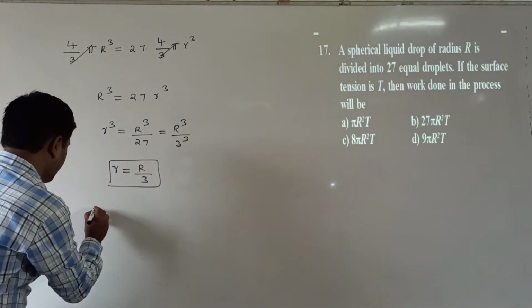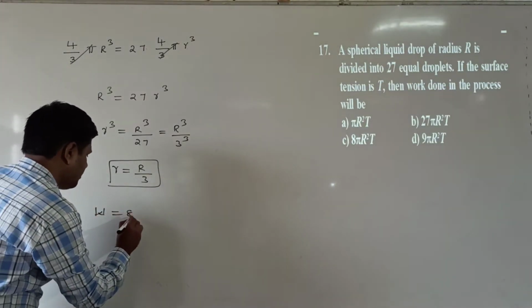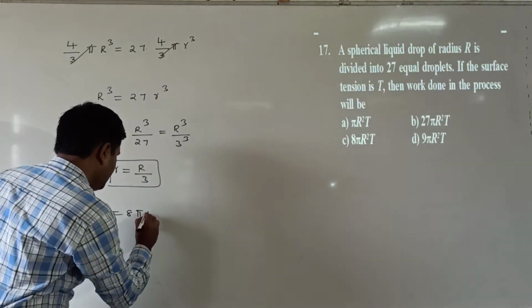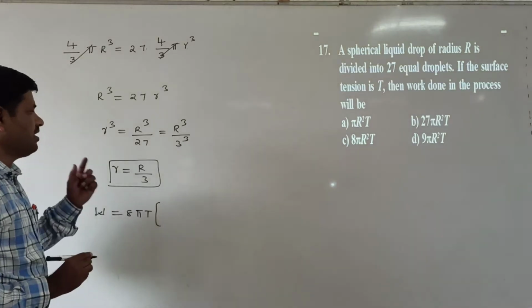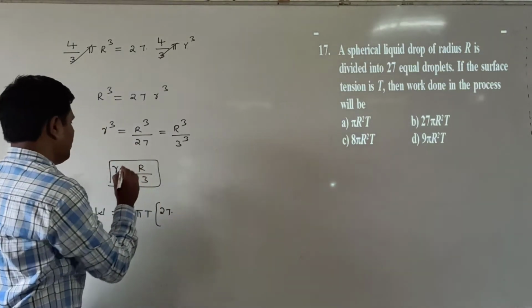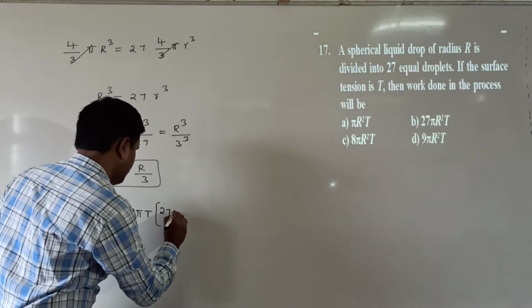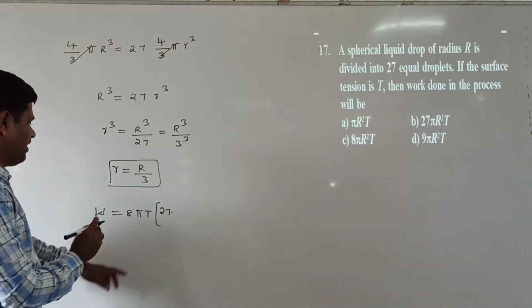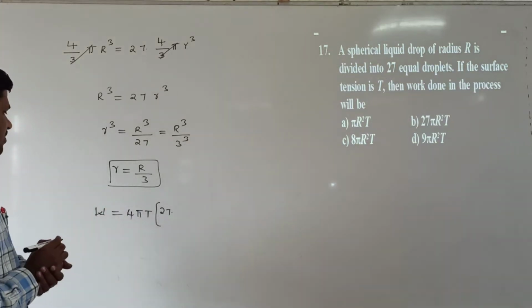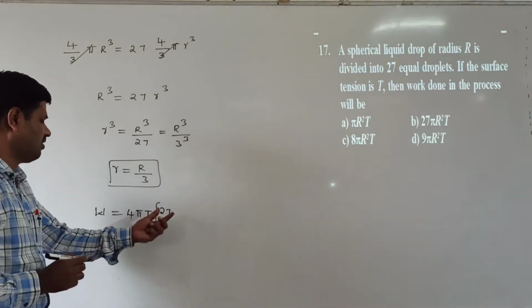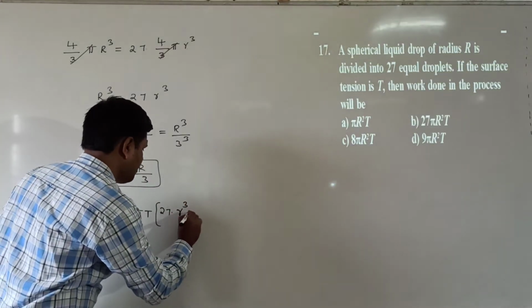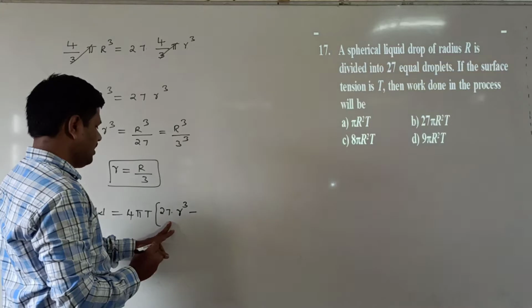Next we find the work done. The work done formula we are writing here. This is 8 pi T into, here how many small droplets are there? 27 into what will be there here? This is 4 pi T into the general formula 4 pi r square T. So 4 pi T into r values we are writing here: 27 into small r square minus R square.